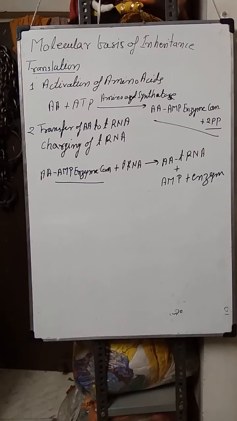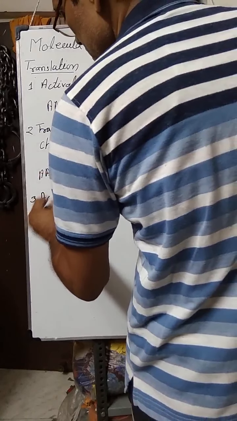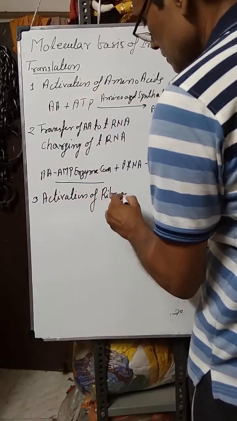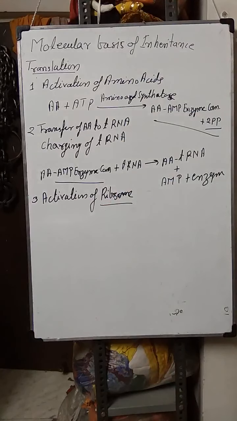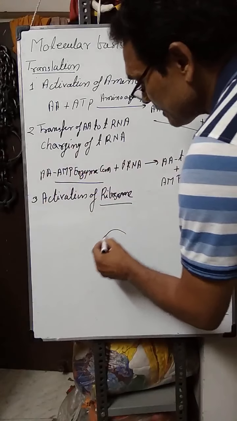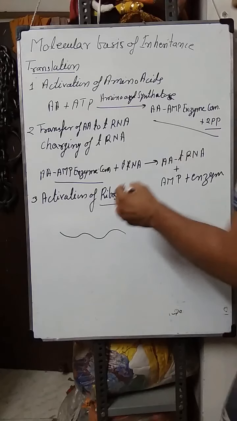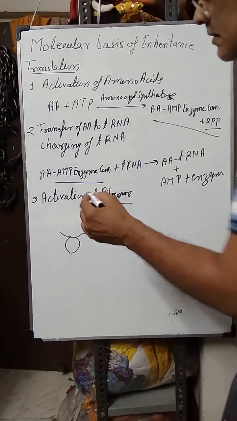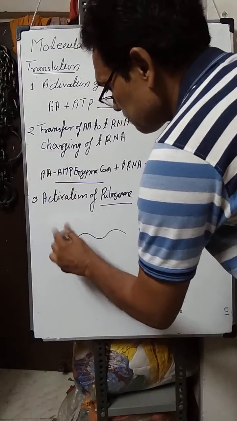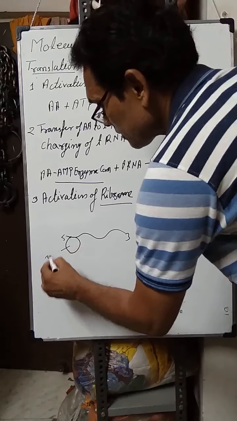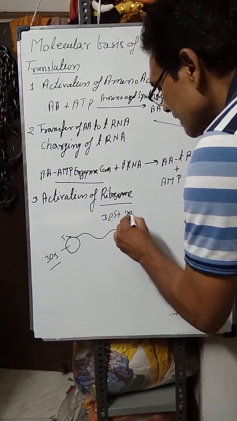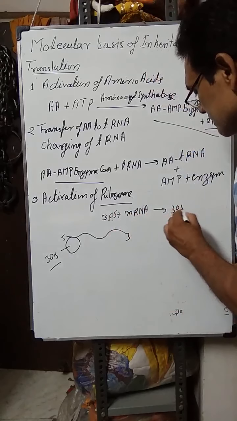Then the next step is activation of ribosomes. राइबोसोम, we know the ribosome is the site of protein synthesis. राइबोसोम ये प्रोटीन सिंथेसिस की साइट होती है. And during activation, the messenger RNA which is released from the nucleus attaches with the smaller subunit, that is 30S in prokaryotes and 40S in eukaryotes. So the 5' end of messenger RNA attaches with the smaller unit of ribosome, and this forms the 30S messenger RNA complex.